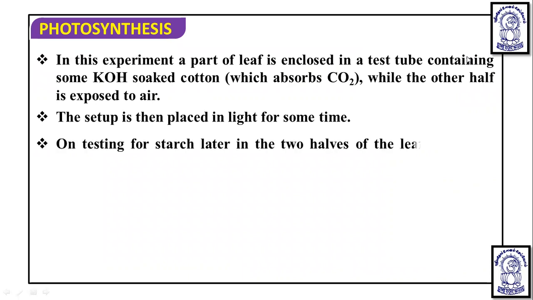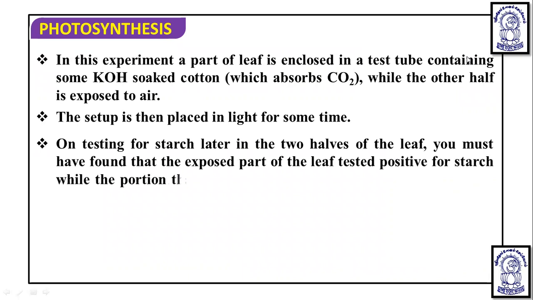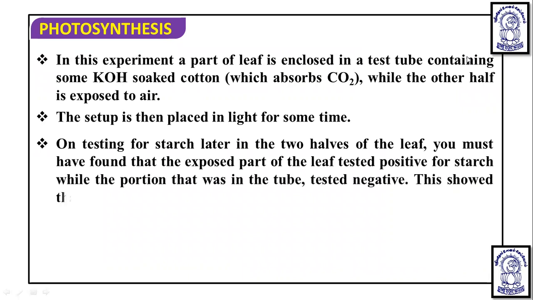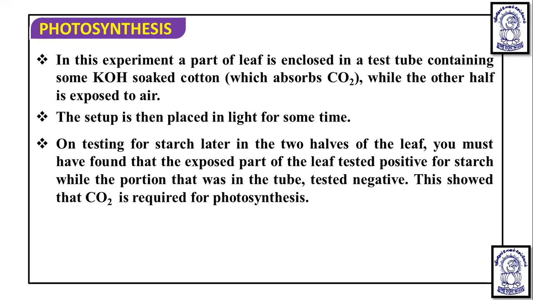On testing for the starch in the two halves of the leaf, you must have found that the part of the leaf that was exposed tested positive for starch, while the portion of the leaf that was in the test tube or in the conical flask tested negative. This showed that CO2 is required for photosynthesis. So this half leaf experiment proved that CO2 is required for photosynthesis.